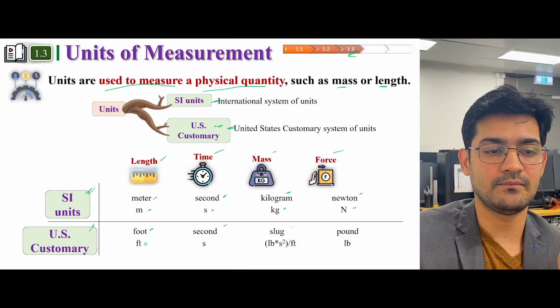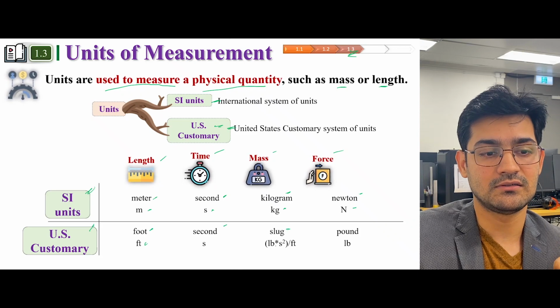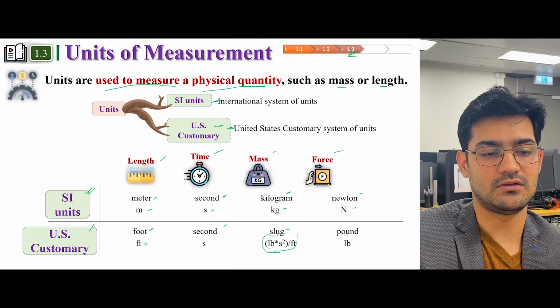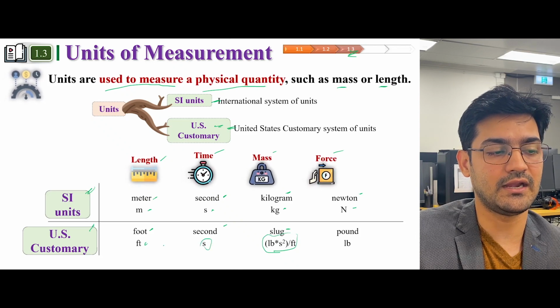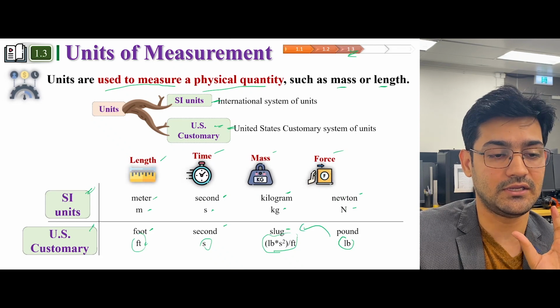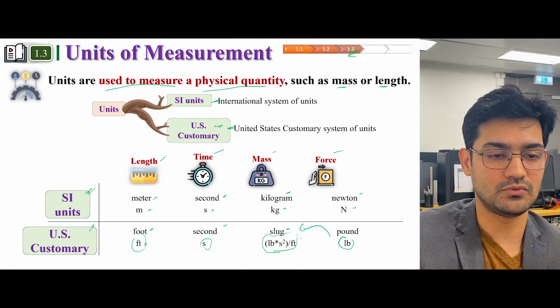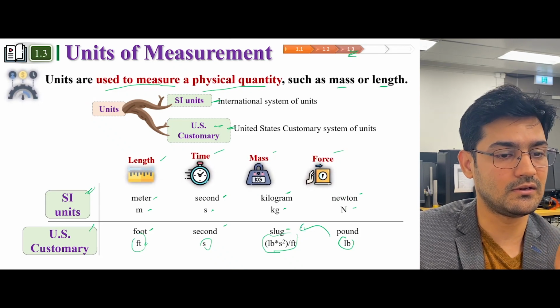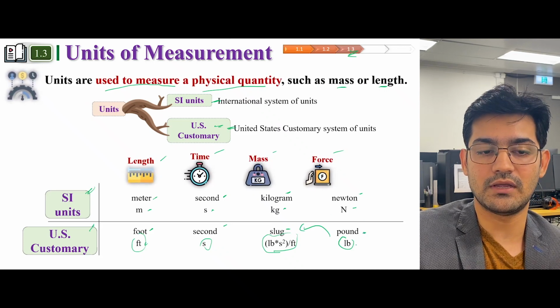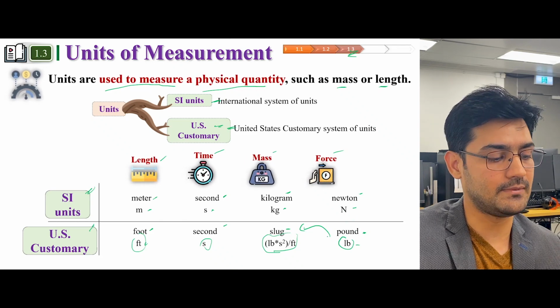Time is the same, and mass is measured in slugs, and it's a derived quantity. So basically, if you know second, if you know feet, if you know pound, you can derive the quantity for slug. And we're going to go through this also later in the examples. Force is measured in pounds and it's written as lb.